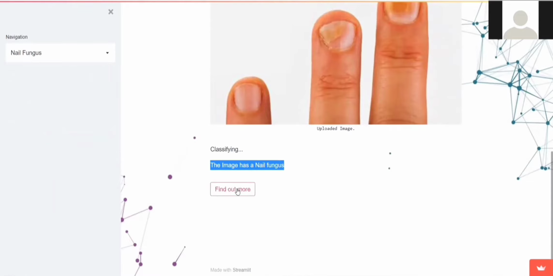Now you have an option to find out more about this. It basically gives you the primary remedies or the temporary remedies regarding it. Here, as you can see, here are some primary remedies. Now, let me take you through the consultation segment of our platform.